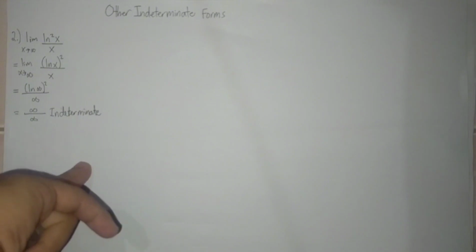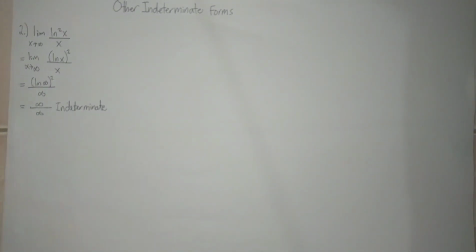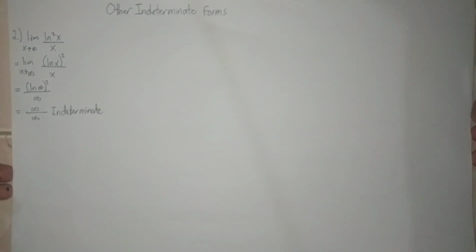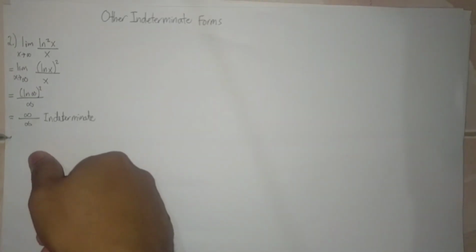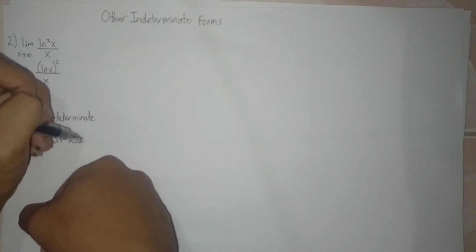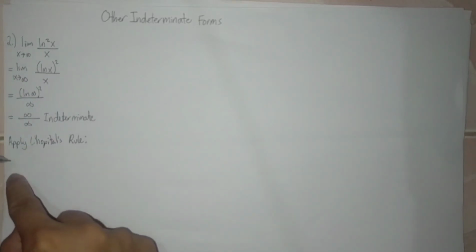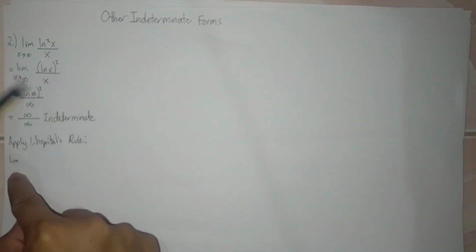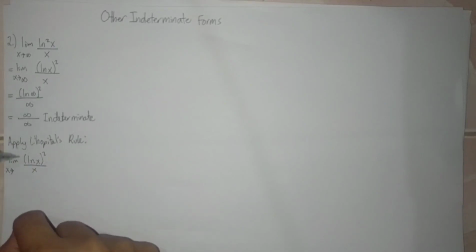If the limit is indeterminate, we apply L'Hopital's rule. Then copy the last expression, which is the limit of quantity squared of ln x over x as x approaches infinity.